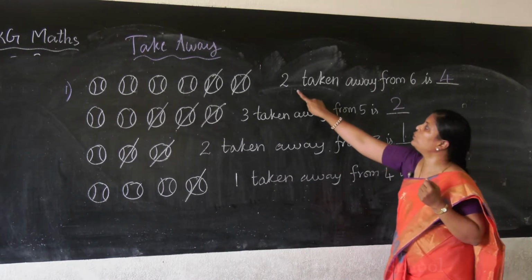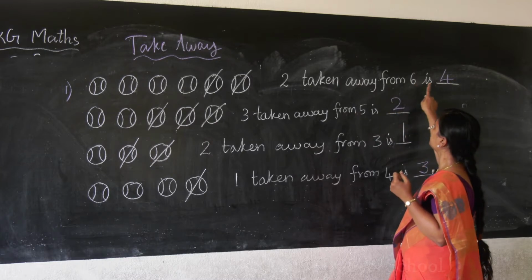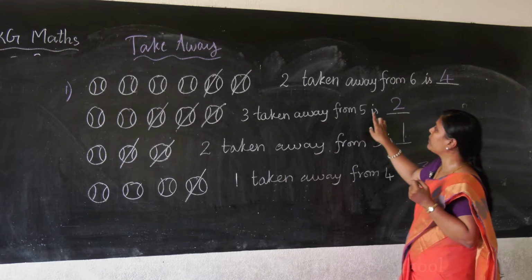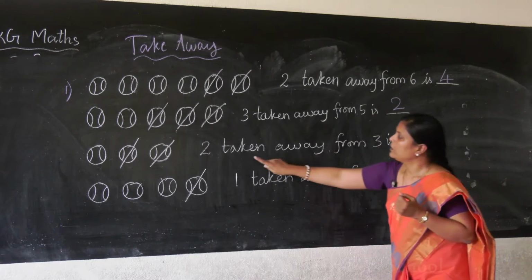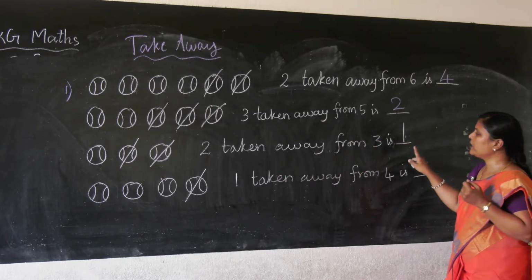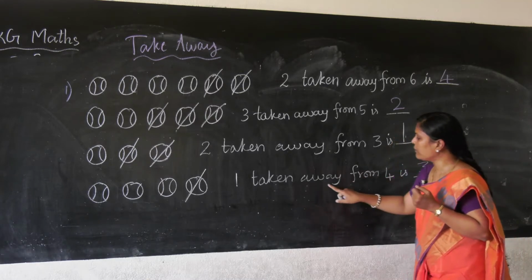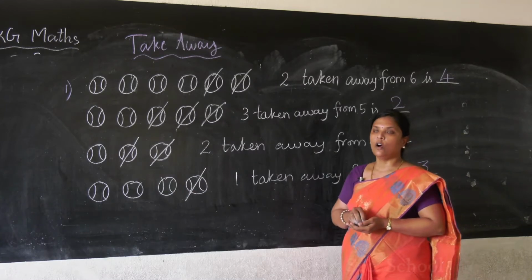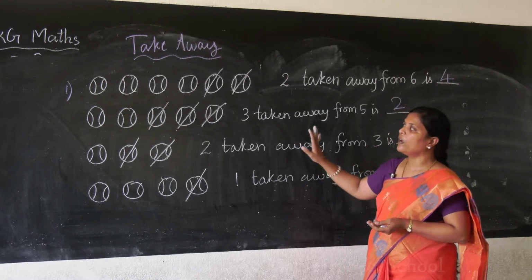Okay? So 2 taken away from 6 is 4. Okay. 3 taken away from 5 is 2. 2 taken away from 3 is 1. 1 taken away from 4 is 3. Understood all of you? All of you understood? This is the concept of take away.